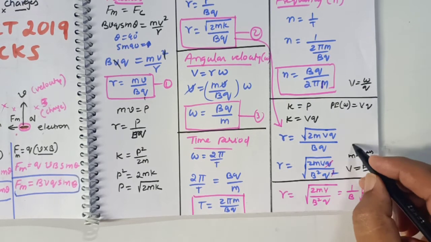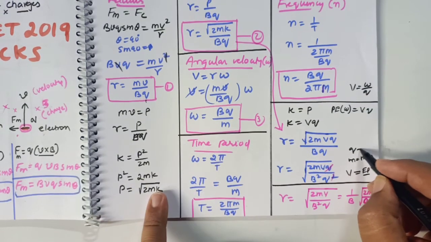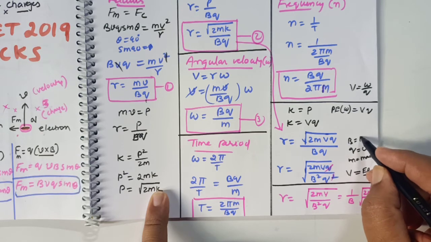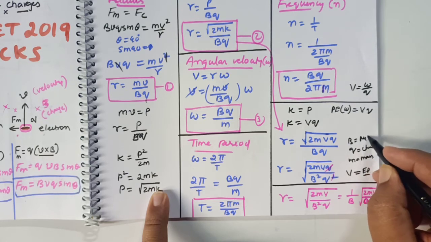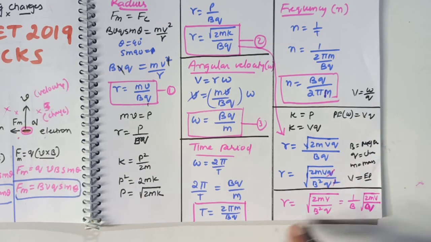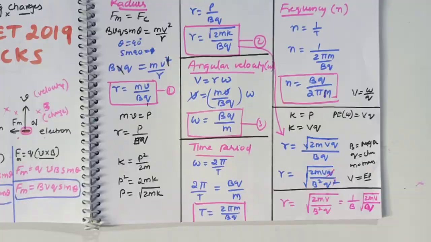And what is B? B is called magnetic induction, the magnetic induction field. So these are the small modifications of the formula in various stages. We can further move about this type of formulas here.